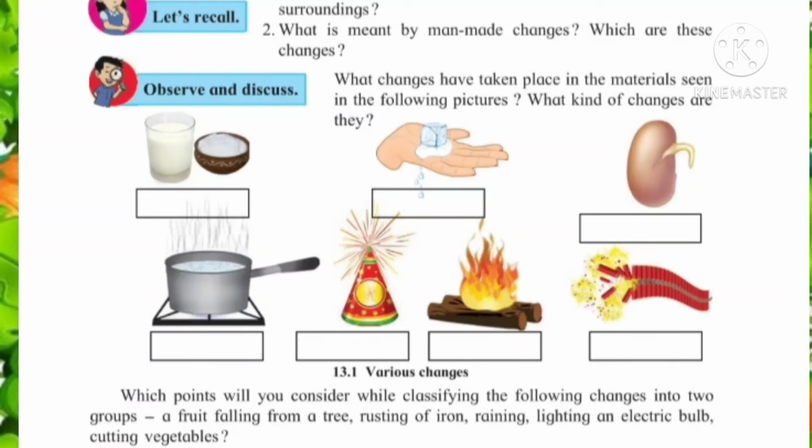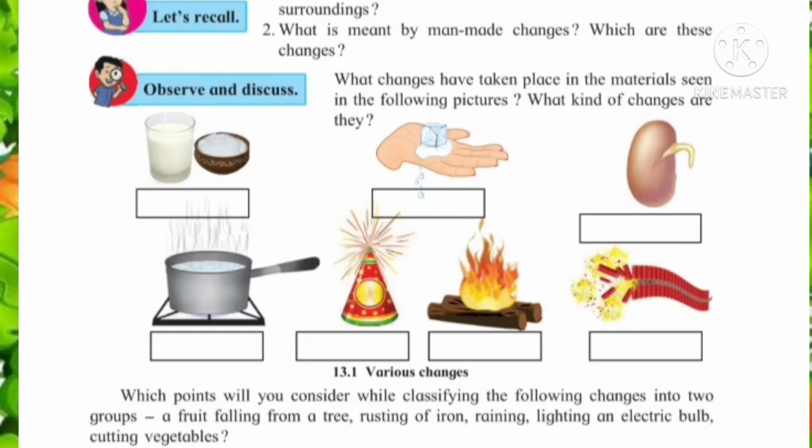Then second one, ice is melting, forming water. Melting of ice. Which type is it? It is a physical type. Melting of ice is a physical type. Third picture, the seed is sprouting. So it is which type? It is a natural change. It occurs naturally. So it is a natural change. Next one, water is boiling. Yes, water is boiling. So it is a physical change.